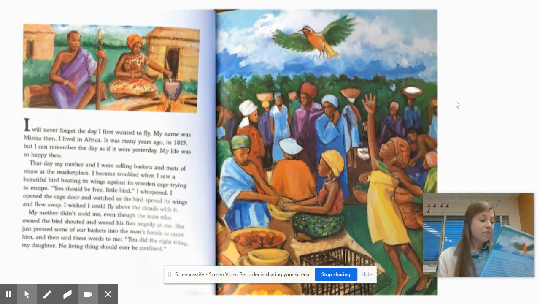I will never forget the day I first wanted to fly. My name was Minna then. I lived in Africa. It was many years ago in 1815. But I can remember the day as if it were yesterday. My life was so happy then.